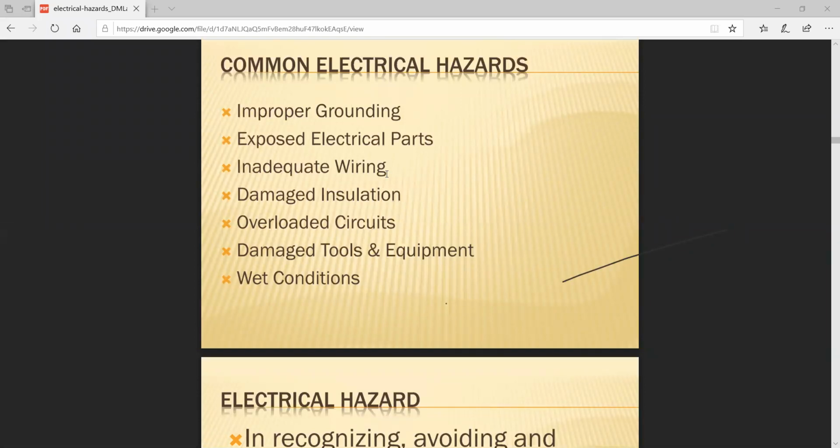Next one, damaged insulation. The insulation is damaged. I mentioned the voltage value is directly proportional to the type of insulation used. The current value is directly proportional to the size of the conductor used. If the voltage value increases, the insulation level also increases simultaneously. The rated voltage value has to be operated below the insulation level. This particular value is known as the insulation coordination.